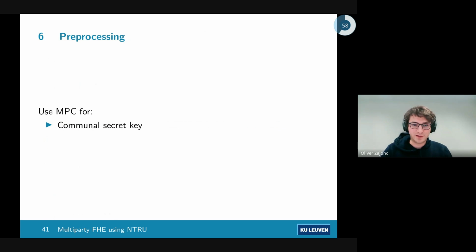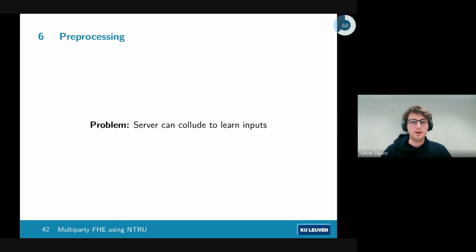So let's take the naive approach here. We generate a communal secret key. We output this to all of the parties, and we generate the bootstrapping keys that we need, and we send that to the server. And this does present a slight security problem. The server can collude with any one of the parties to learn anybody else's inputs, because the server receives the inputs. They can send that to any other party, and all of them know the same key. So this kind of defeats privacy a little bit.